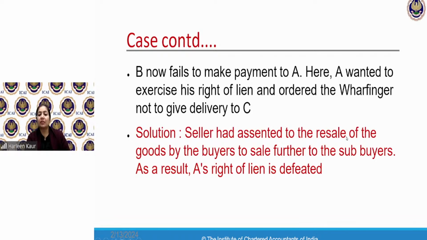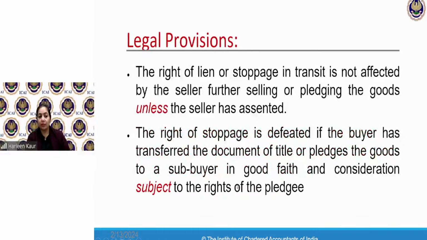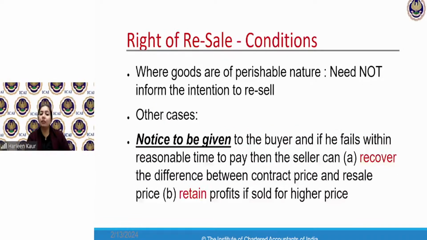So here the seller has given the assent for the resale of the goods. Therefore, his right to lien has come to an end. But unless you have given it, or you are using a document of title to goods, you cannot exercise your right to lien. So now the last right against the goods is the right of resale. What is the meaning of goods of perishable nature? There are two types of rights of resale. One is when the goods are of perishable nature, and the other is when the goods are not of perishable nature, in any other case of types of goods.